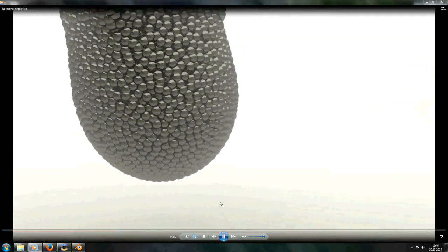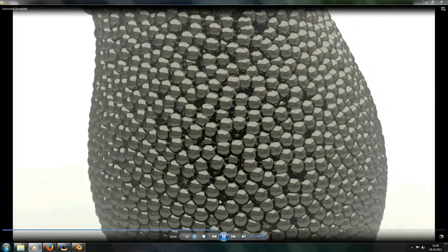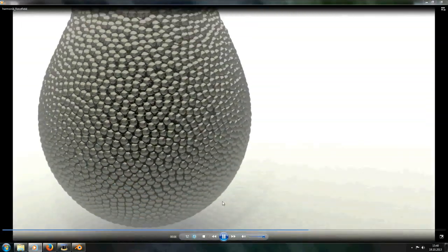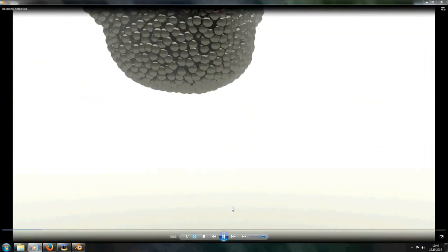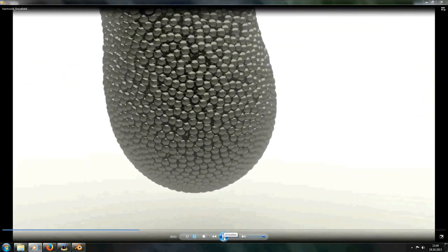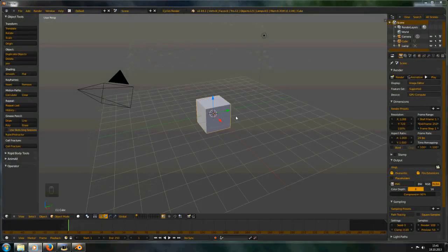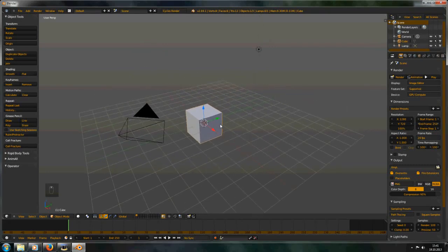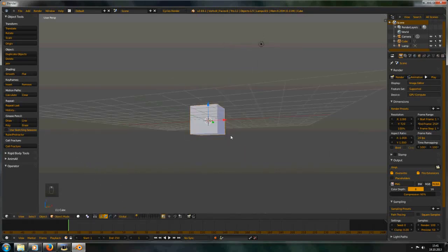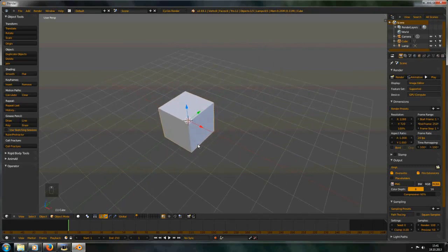Today I'm showing you how to make a particle simulation like this. This is made with fluid particles in Blender and a force field, but how this works I'm showing you now. I've activated my screencast key so you can see what keys I press on the numpad and what mouse button, and I think we can start.